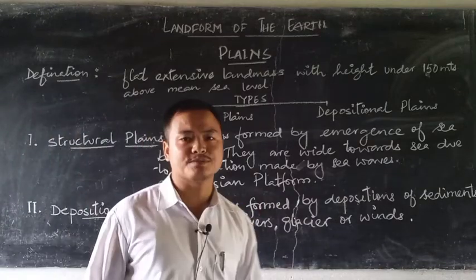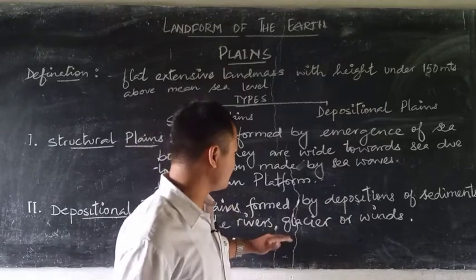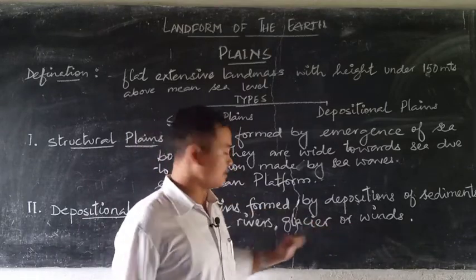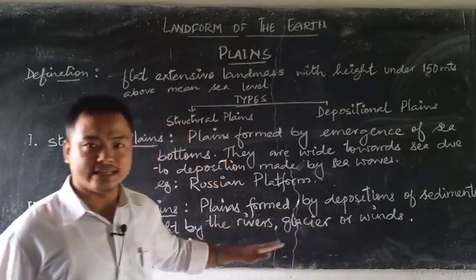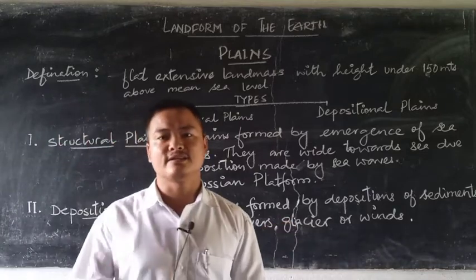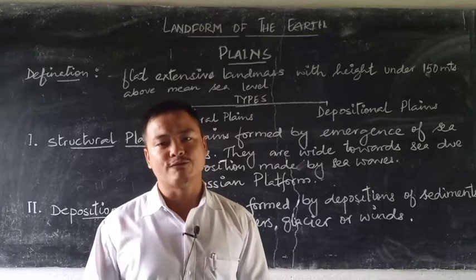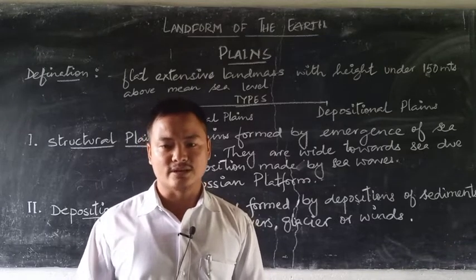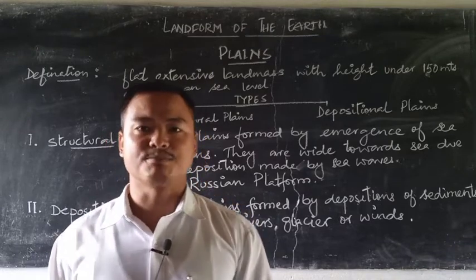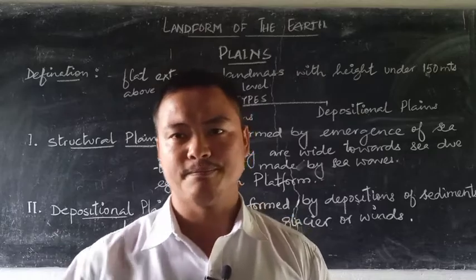Now there are various types of depositional plains, as we see that there are three agents of erosion: rivers, glacier and wind. Each of these agents of erosion has its own work of deposition to do, forming various types of plains. So let us try and understand each of these plains one by one.